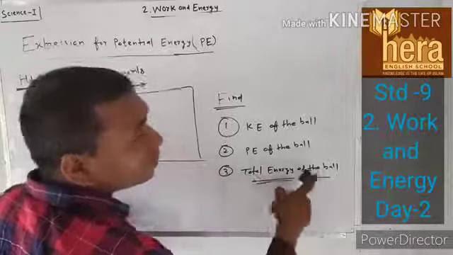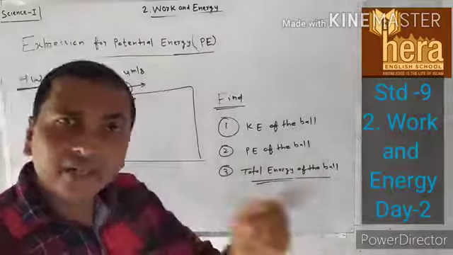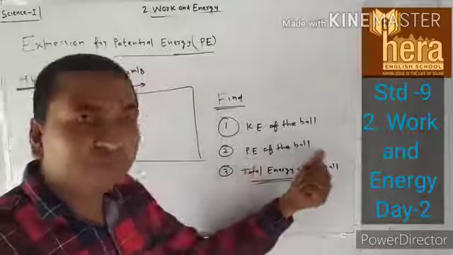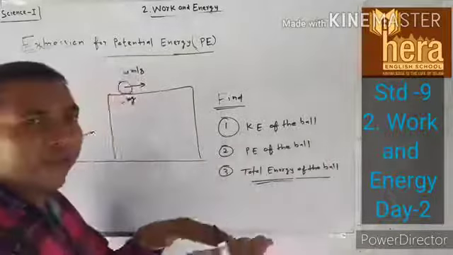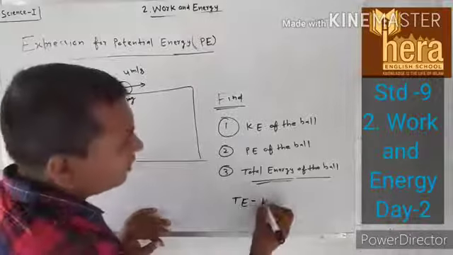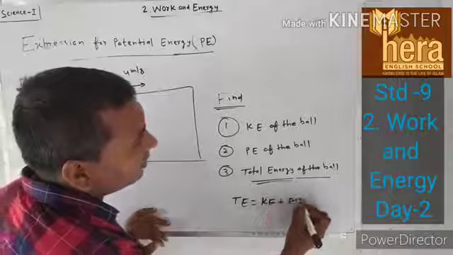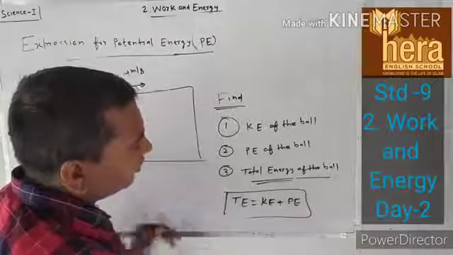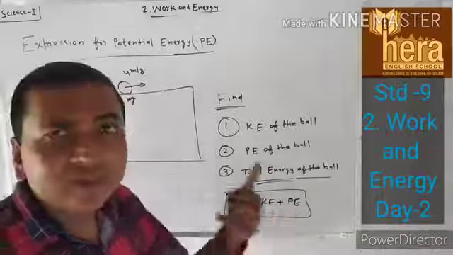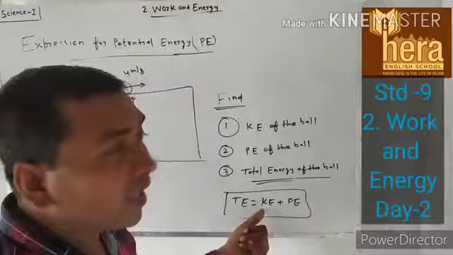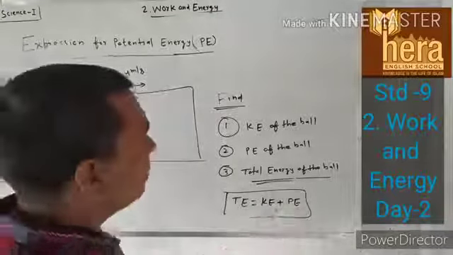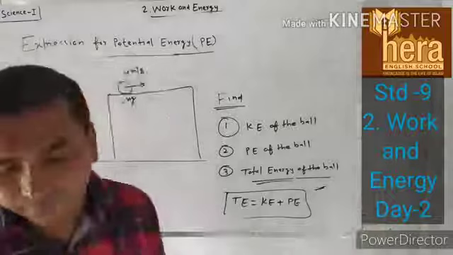Total energy of the ball means kinetic energy as well as potential energy. First of all you have to find kinetic energy, then find potential energy, then add them. Total energy TE is equal to kinetic energy plus potential energy. Kinetic energy is half mv square, potential energy is mgh. Understood? So this will be the homework for you. Thank you.